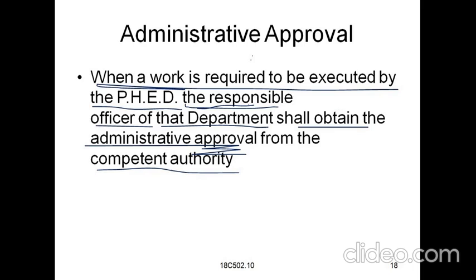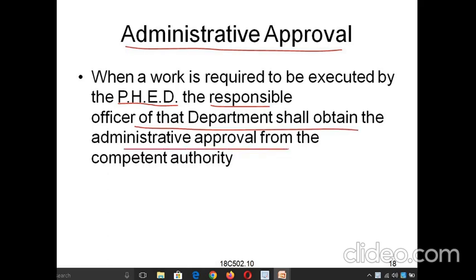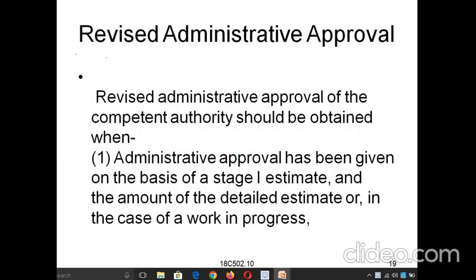So let us continue with the administrative approval. As we see in the administrative approval, here the public health engineering department is the responsible officer. The department shall obtain the administrative approval from the competent authority. So here we can see the categories also. So we have the revised administrative approval now.